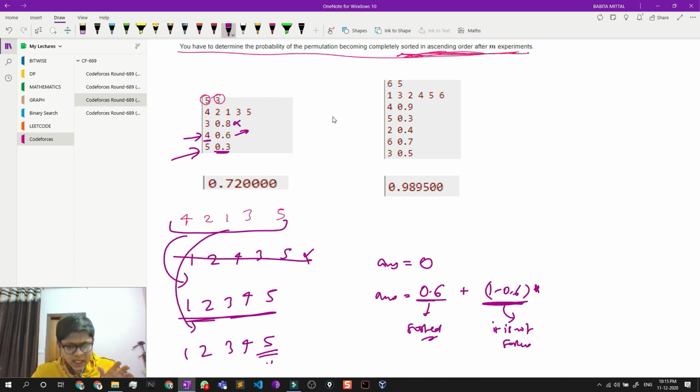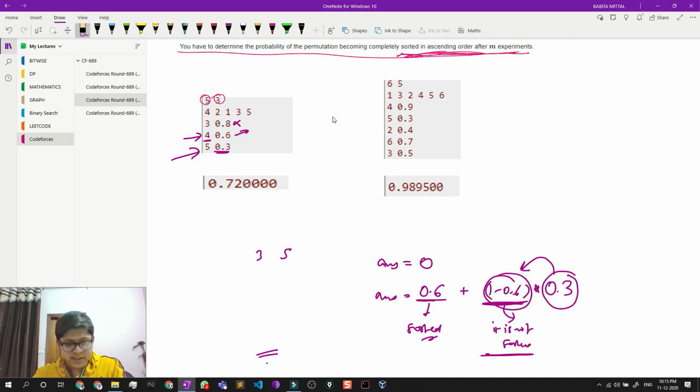So I check that it's not sorted up till now, then I multiply by 0.3, because I have to do all experiments, and after that I want to know the answer. What is the final probability that my array is sorted? Before this the array was not sorted with probability 0.4, which is this. So for better understanding, let's have the next example.